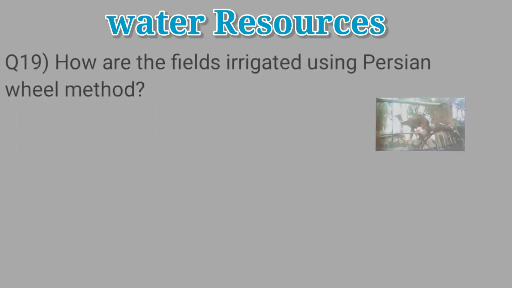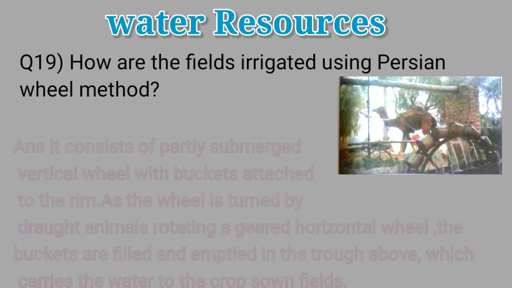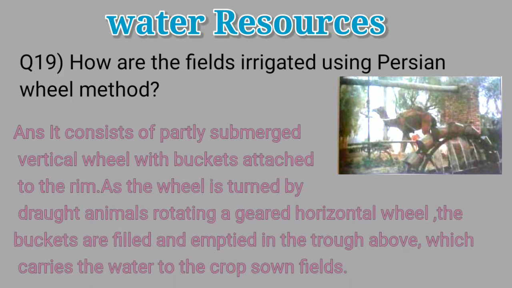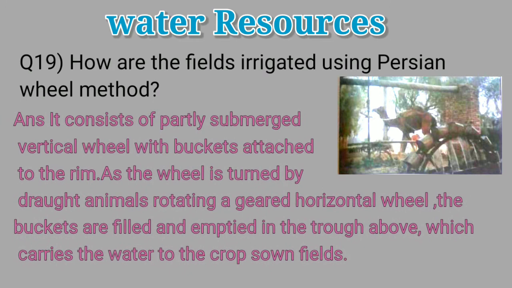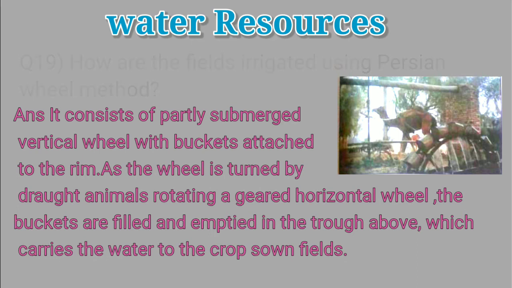Question 19. How are the fields irrigated using the Persian wheel method? This method consists of a partly submerged vertical wheel with buckets attached to the rim. As the wheel is turned by draught animals, rotating a geared horizontal wheel, the buckets are filled and emptied in the trough above, which carries the water to the crop sown fields.